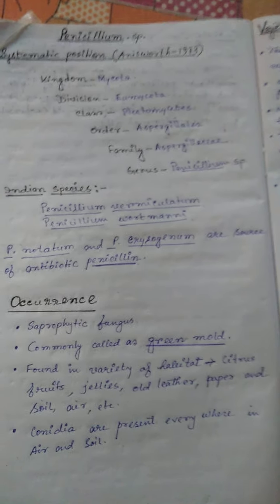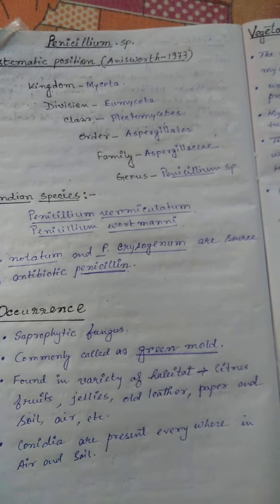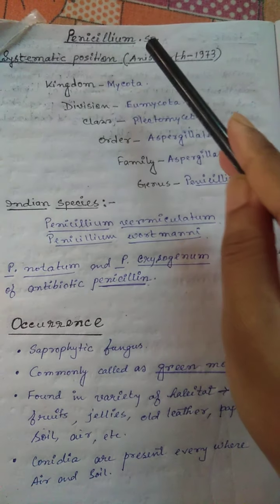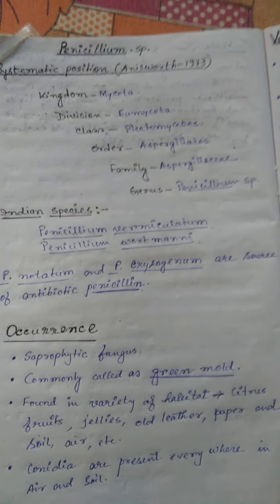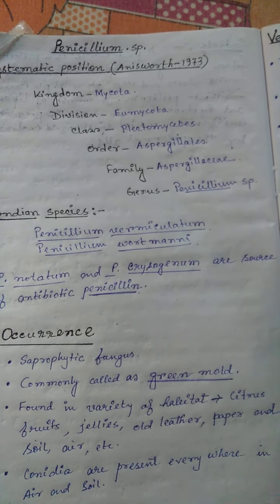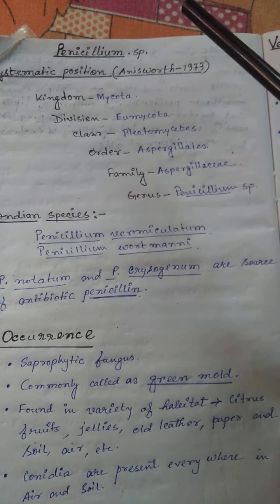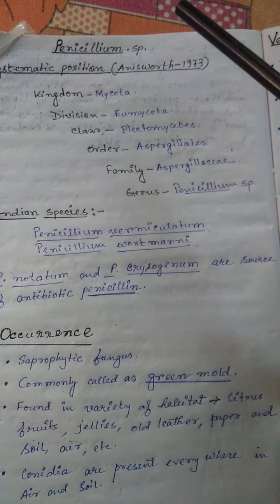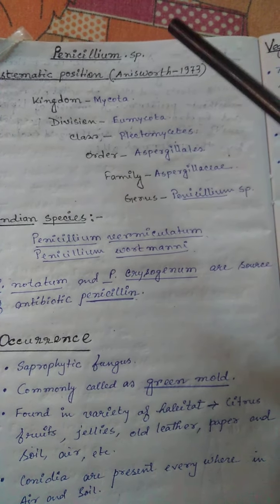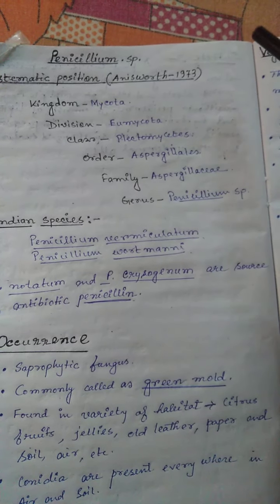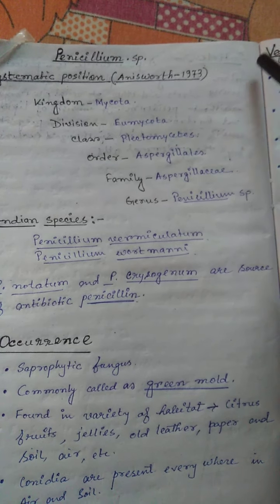Good morning, students. Today I am going to discuss a new fungal genus, that is Penicillium. Now we all know about penicillin, which is obtained from Penicillium, and penicillin is known as a wonder drug. Why is it known as a wonder drug? Because penicillin is used against several microbial diseases. That's why it is known as a wonder drug.